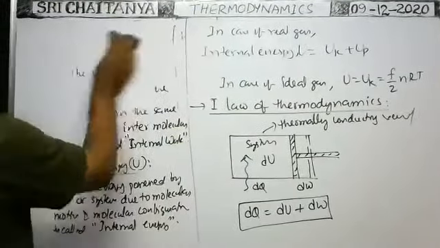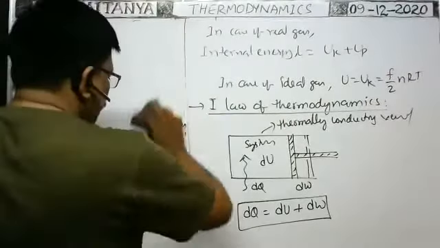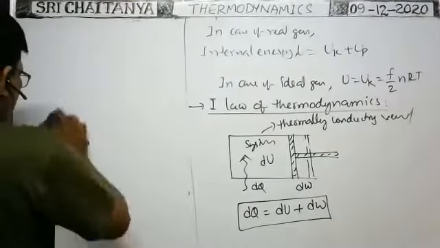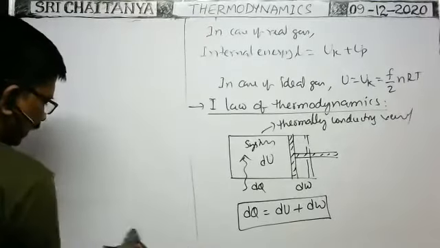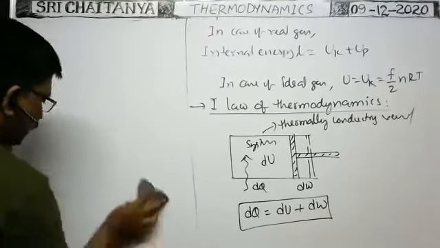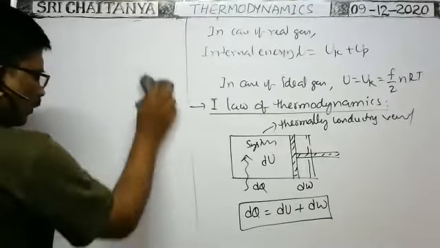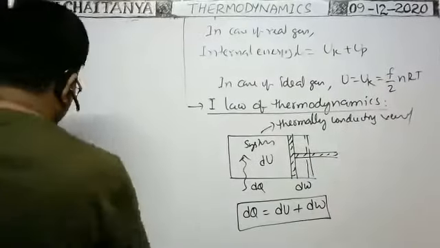In order to use the first law of thermodynamics, we have to follow some sign conventions. What are the sign conventions? We have to discuss them, because the sign convention is very, very important. In chemistry and in physics there is some difference in sign convention, but the final answer is the same. So whichever sign convention you feel is easy, follow that method. That is enough.